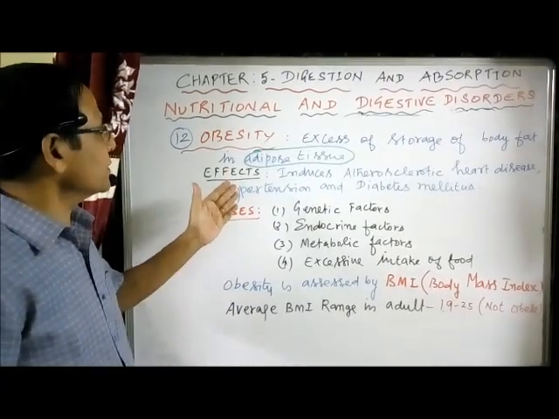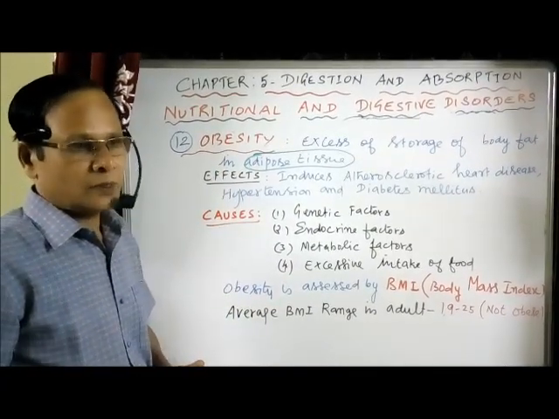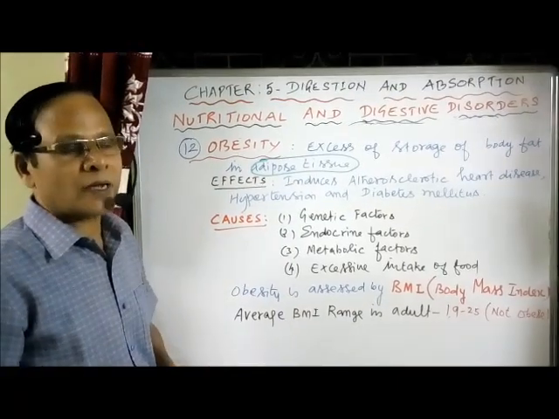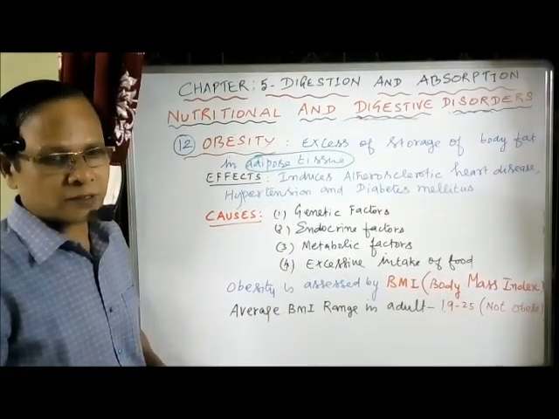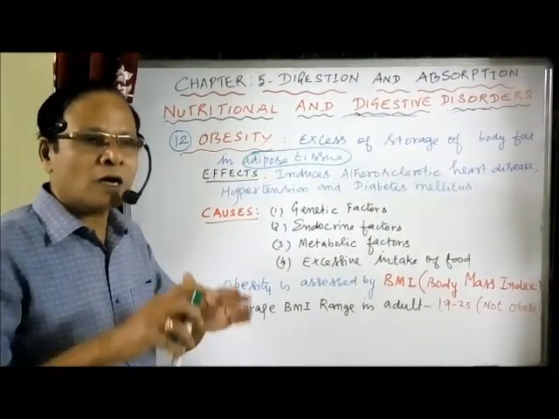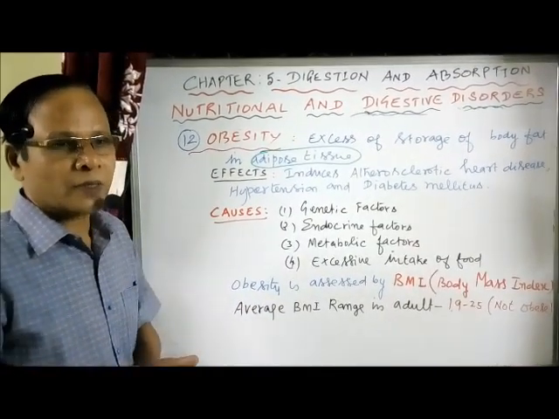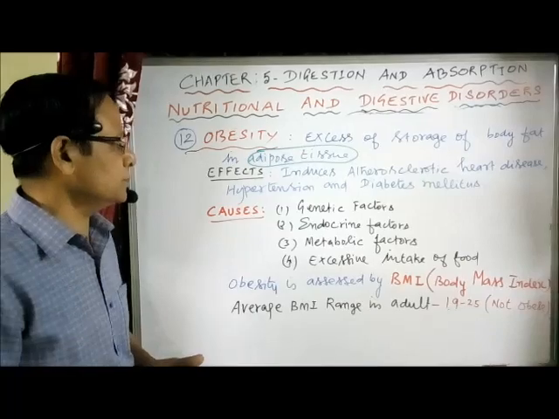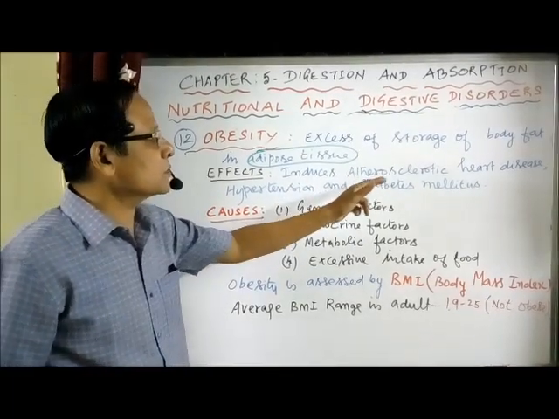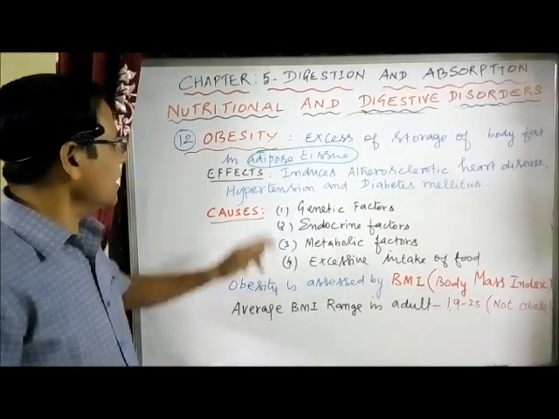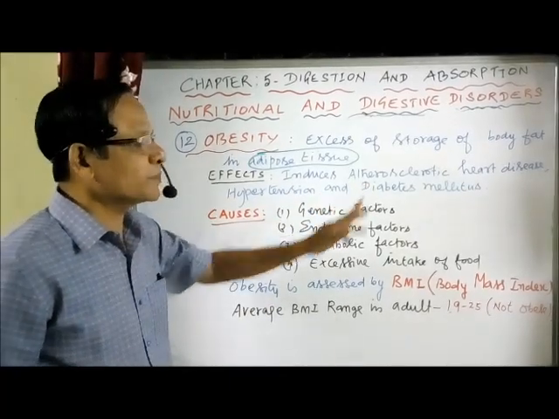What are the effects when a person is obese? It induces atherosclerotic heart disease. Atherosclerosis means hardening of blood vessels, which increases the BP, ultimately causing heart disorders. So it induces atherosclerotic heart disease, hypertension and diabetes mellitus.